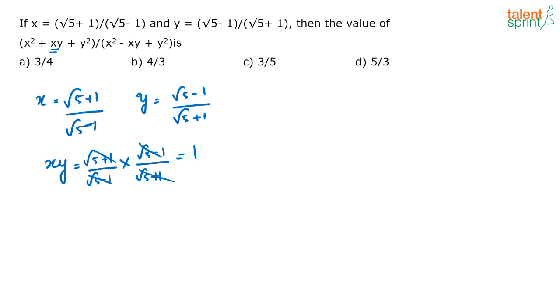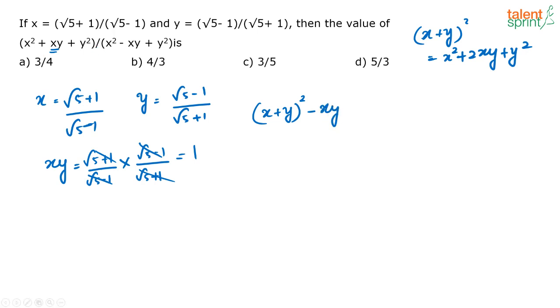Now, next what do you need? Basically how can you write this? You know a plus b the whole squared, right? Or let us say take it as x plus y the whole squared, because here everything is in terms of x. What is x plus y the whole squared? It is nothing but x squared plus 2xy plus y squared. Here what have they given? X squared plus xy plus y squared. So, what is this numerator? It is nothing but x plus y the whole squared minus xy,